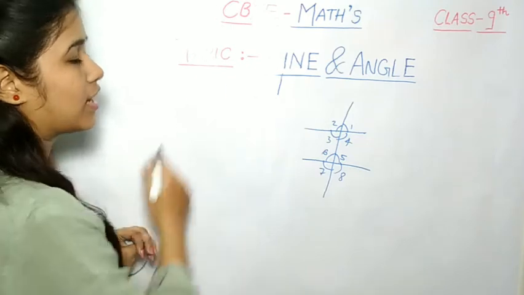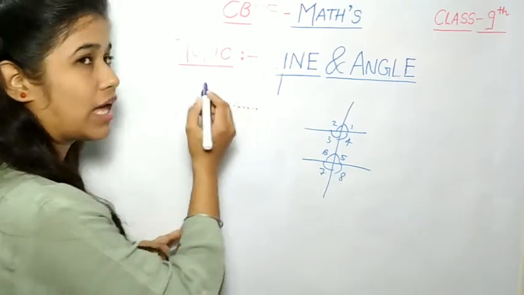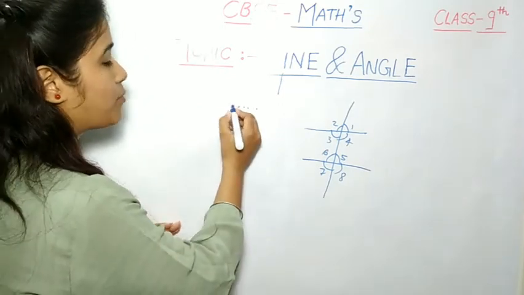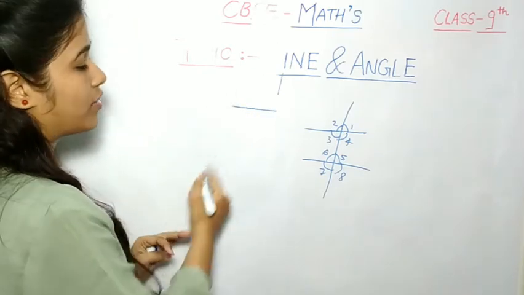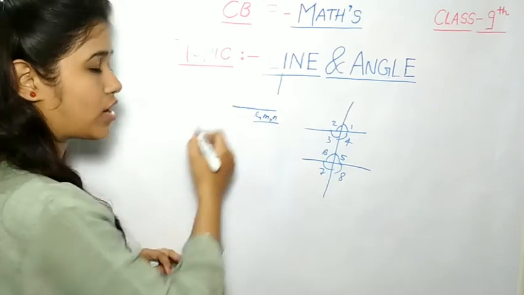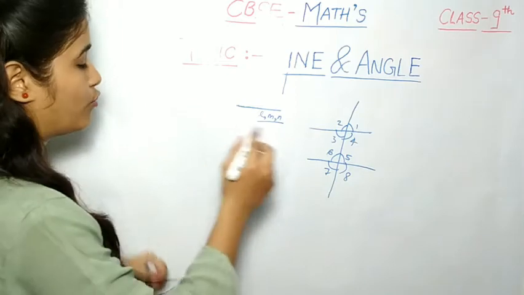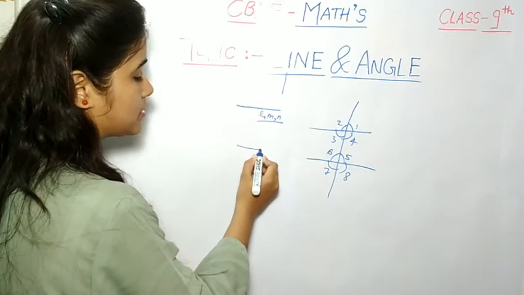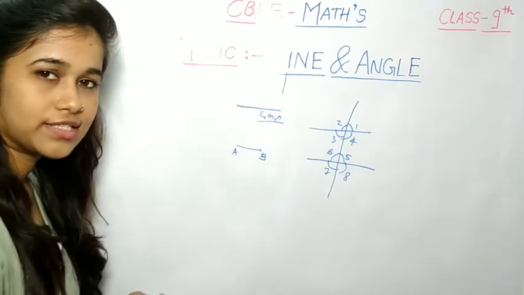A line is a collection of points. How many? A line is a collection of infinite points. These are the points, and when we join them, it becomes a line. A line can be represented by small letters like l, m, n. The most important part of a line is a line segment. When a line has two end points, it is called a line segment.